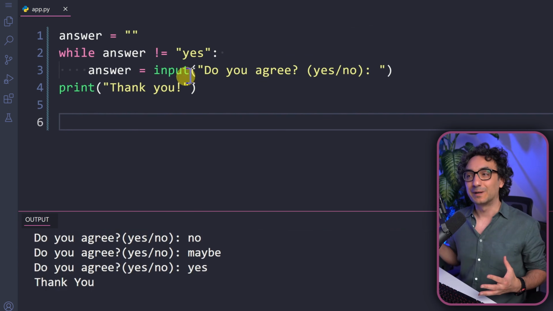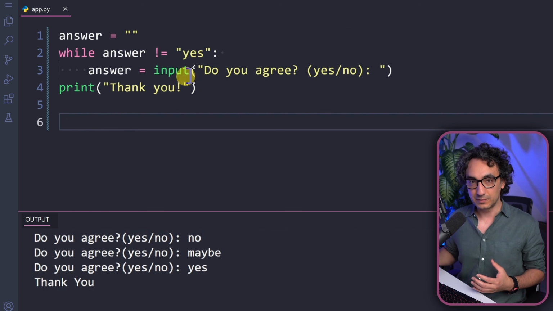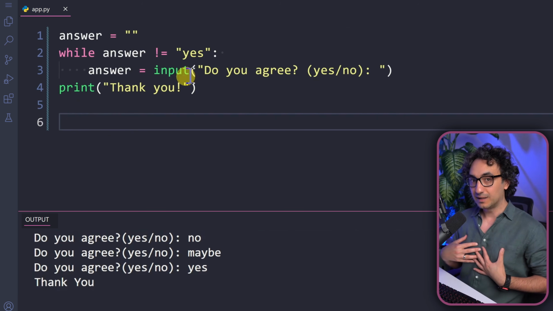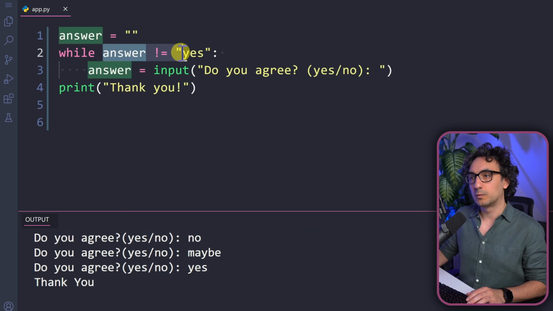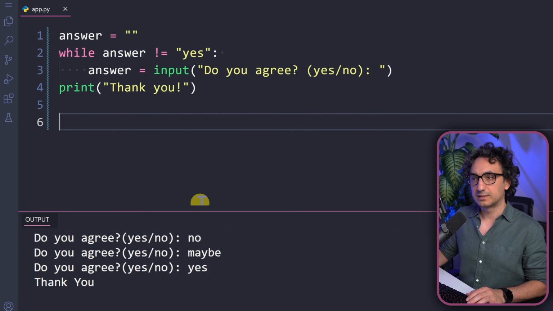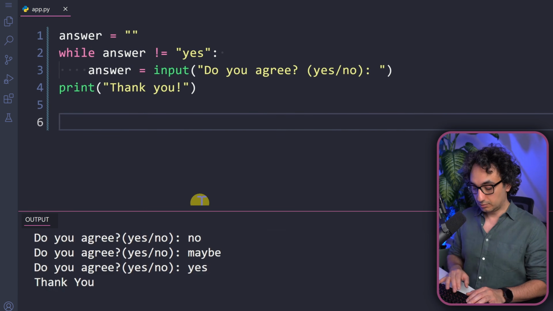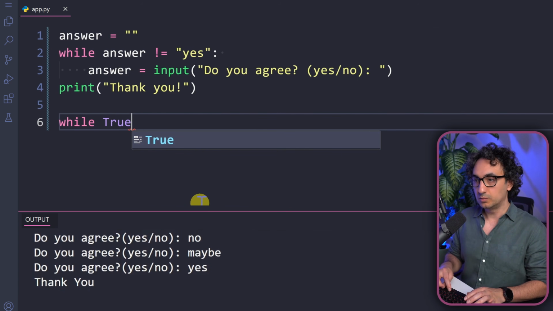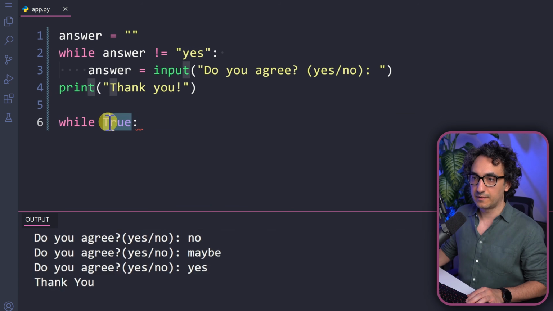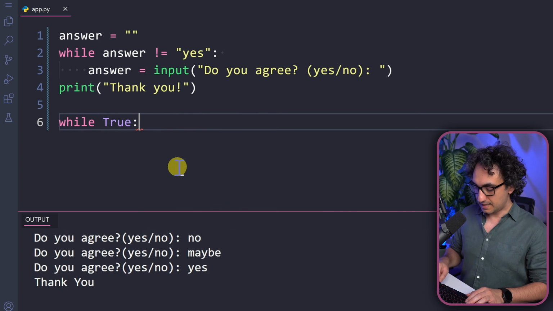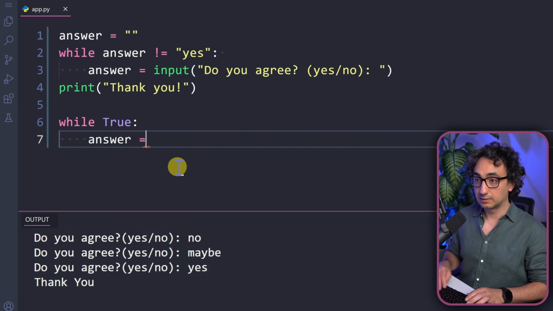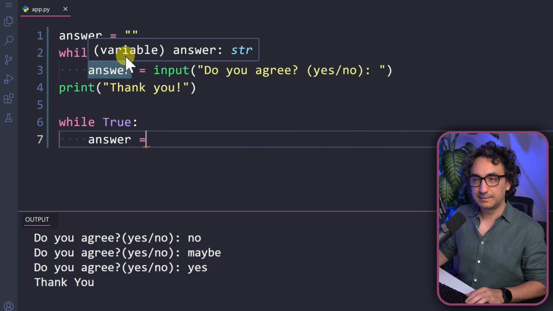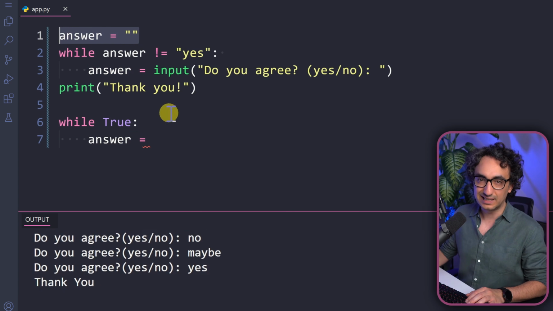Okay, now back to our task where we keep asking the user to type yes to agree with us until they do. Previously, we solved it using the classical while with the condition, but this time I'm going to solve it using while True. So we're going to start with the while, and after that we don't need a condition, we will just say True, colon. And by the way, make sure the first character is capitalized. Then after that, we immediately say we have a variable called answer. So that means it's not like before where we had initialization at the start.